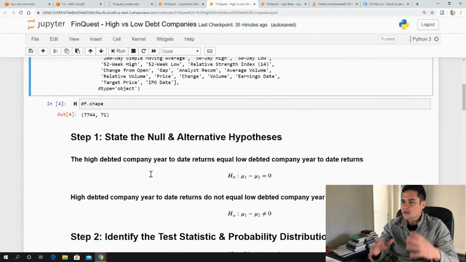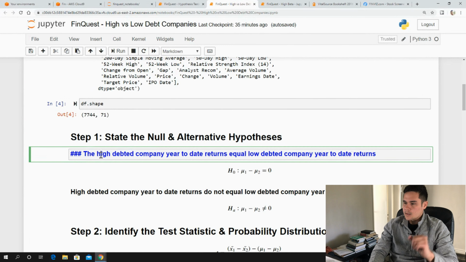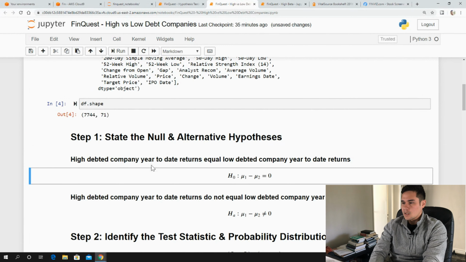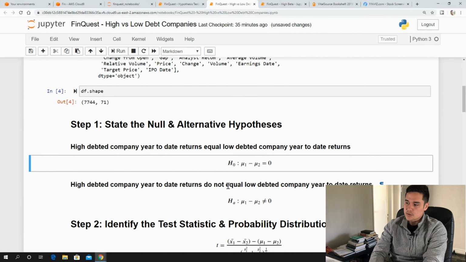So let's first state our null and alternative hypotheses. High debted company year-to-date returns equal low debted company year-to-date returns. That's our null hypothesis. We could state it formally like so, equals 0. And high debted company year-to-date returns do not equal low debted company year-to-date returns. That would be our alternative hypothesis. This is what we're interested in. Our alternative hypothesis is that there is a difference between the year-to-date performance of these different types of companies with high debt or low debt.